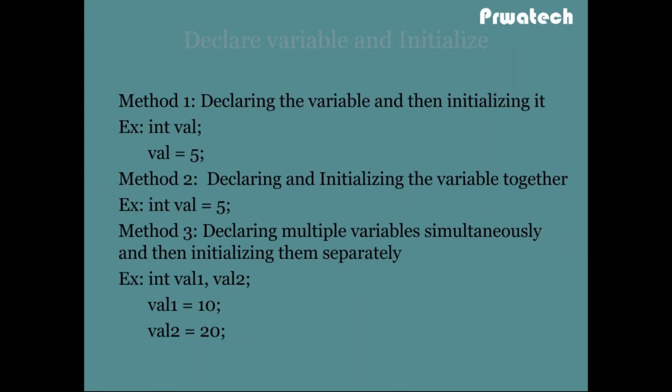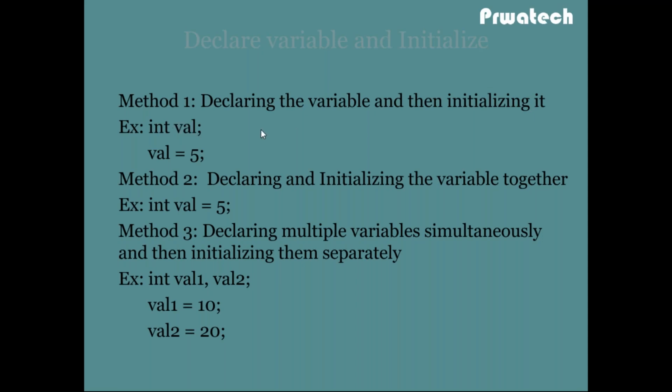So how to declare a variable and initialize it? There are multiple methods to declare a variable and initialize it. Method 1: int val, first declaring the variable, then initializing. Val is the variable name of integer data type.